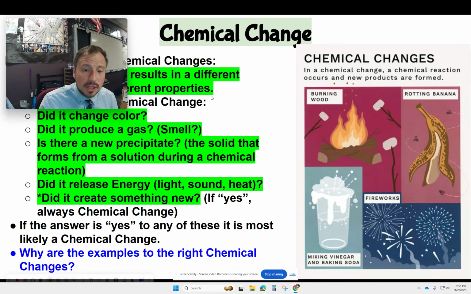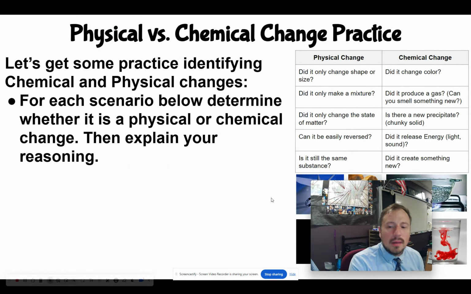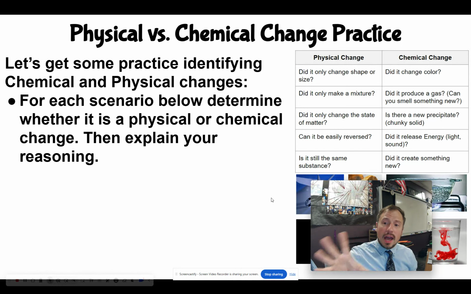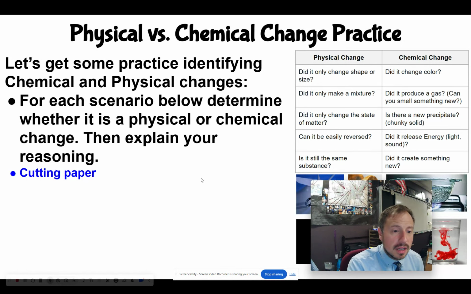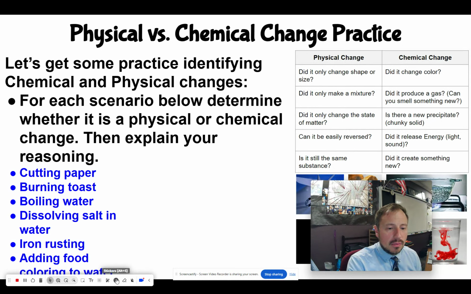Did it create something new? The answer is yes. We're making something new. We went through a chemical process there. So let's get some practice here, right? I'm going to give you some examples, and I want you to tell me whether it's a physical or chemical change, then explain why. I have those questions off to the side here. I'll put these up, and then I'll write whether it's a chemical or physical change next to it, and we'll talk about why.